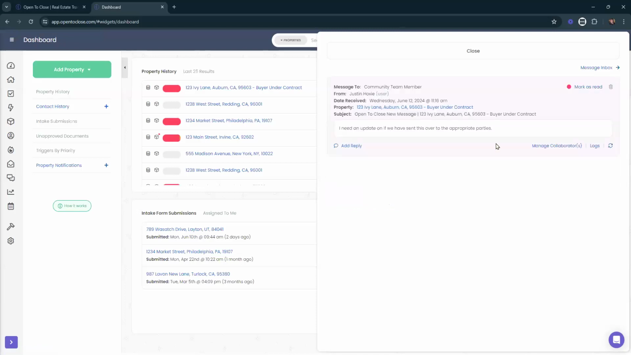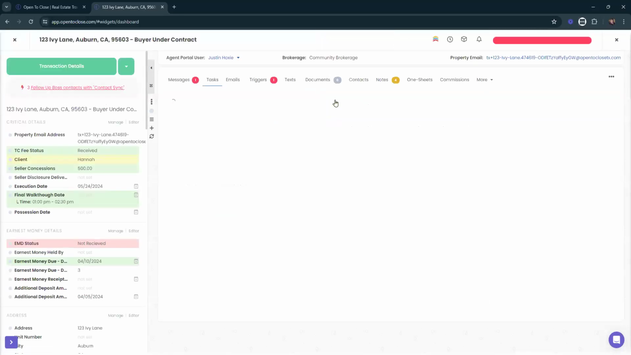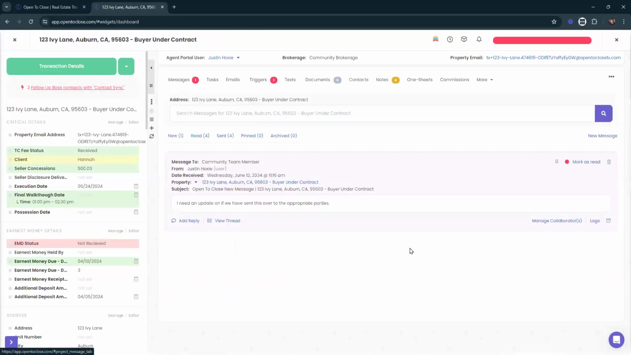Usually I suggest adding in more details, maybe adding in what exactly we were talking about, because right here the subject just defaults to showing it's an open to close message. This is the property that it's on, but it also has the property up here. So I usually say grab the name of the document and pop it into that subject. That way, when they reach out, you know exactly what they're talking about. But we can go back to this property. When we're on this property, we can go to messages and see a copy of that message as well. So now they can message you back if they need to.